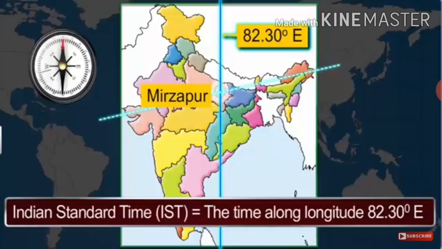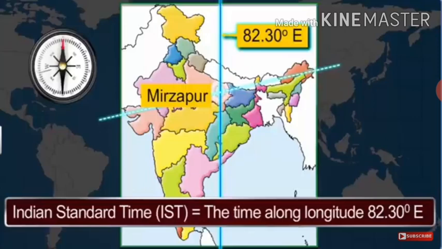It is therefore necessary to adopt the local time of some central meridian of a country as the standard time for the country. In India, the longitude of